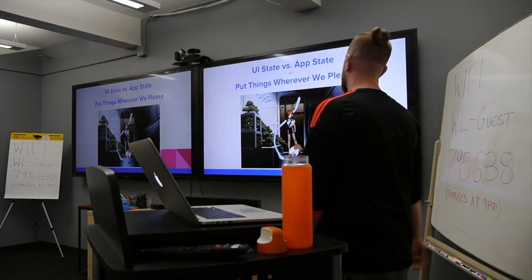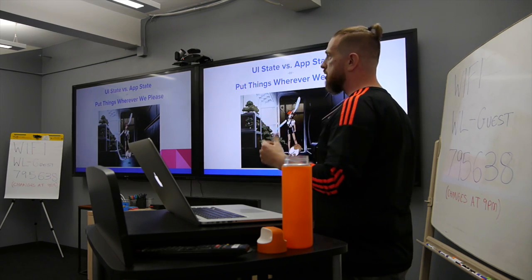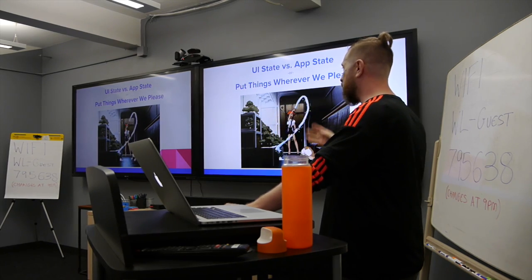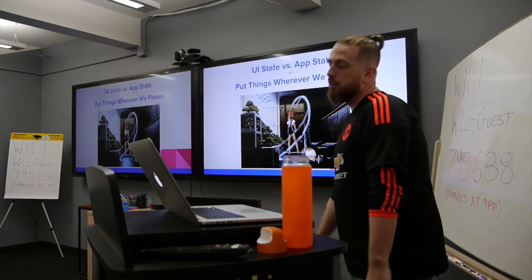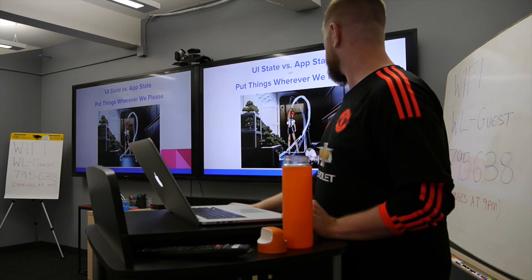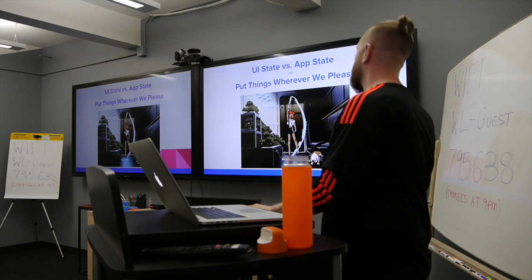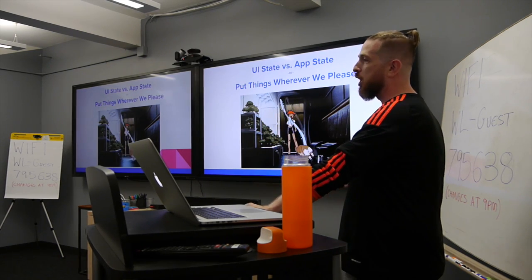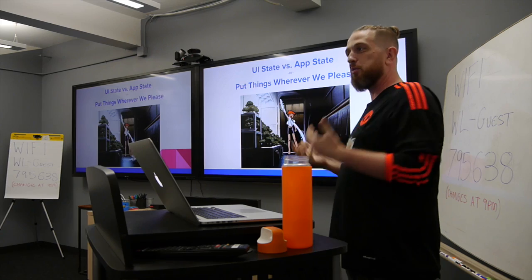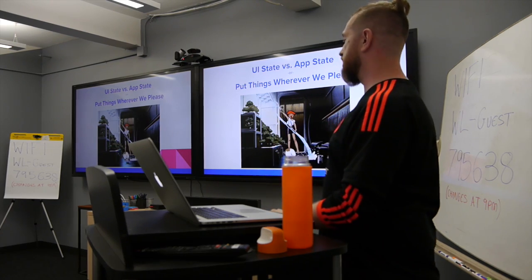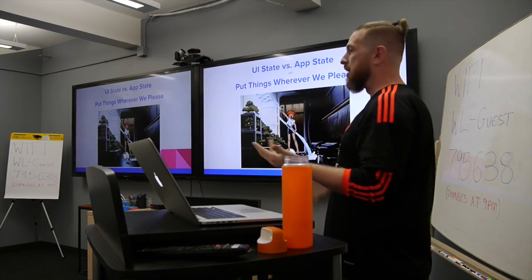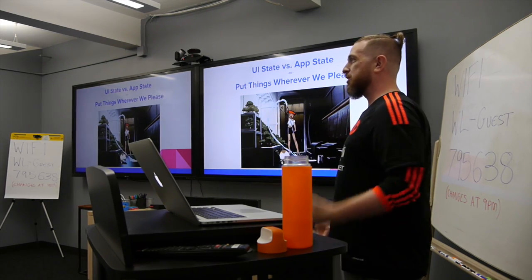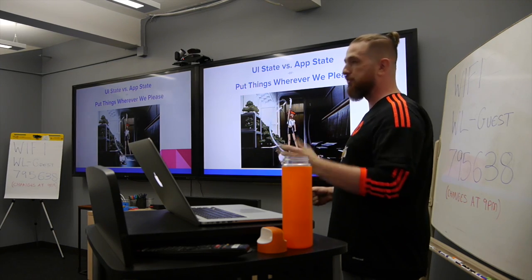So I just want to talk about some of the things we came across that either we struggled with or we found some sort of weird in-between state. The first thing was UI state versus app state, or put things wherever we please. For any of you that have worked with Redux, Redux being unopinionated doesn't really talk about what needs to go in the store, just that we put things in the store. So we started out putting all our data state and all our UI state directly into the store. We found a few problems with that for us.